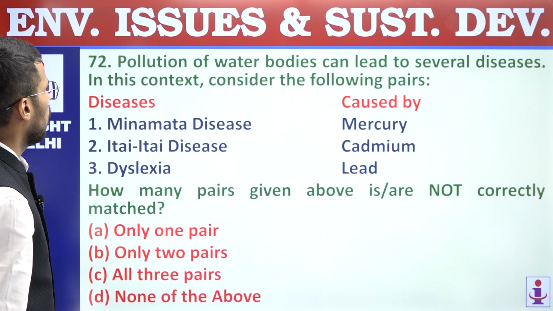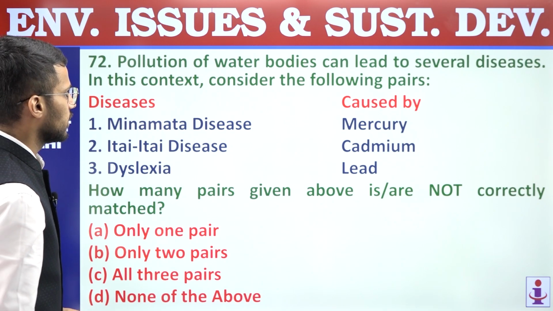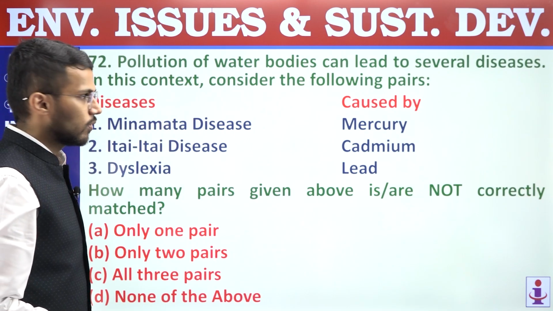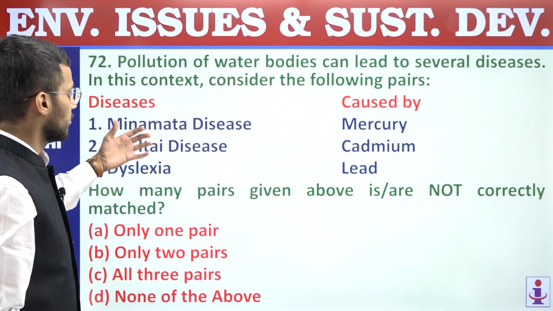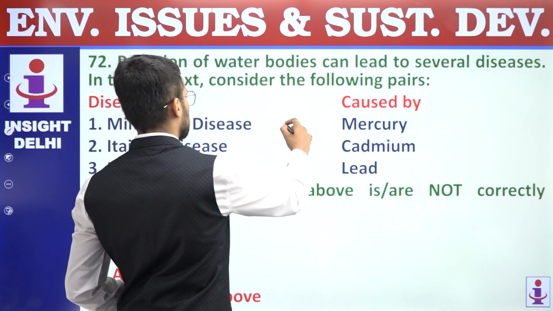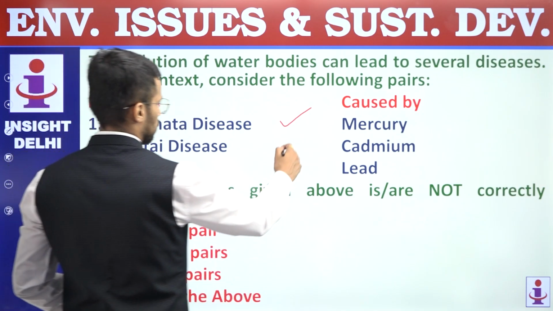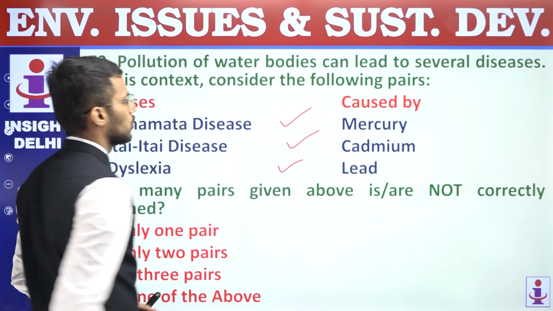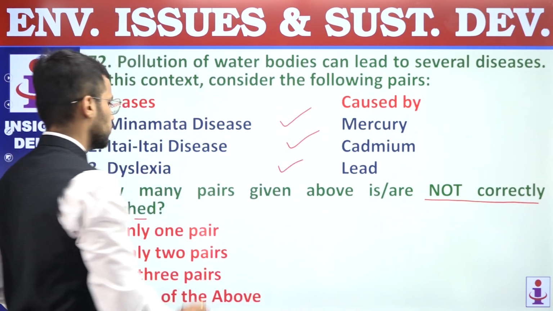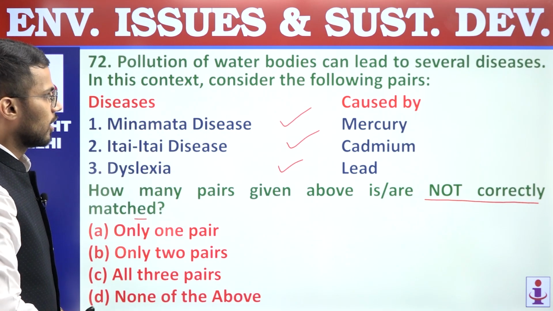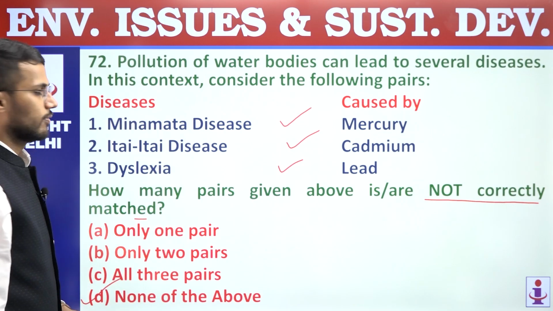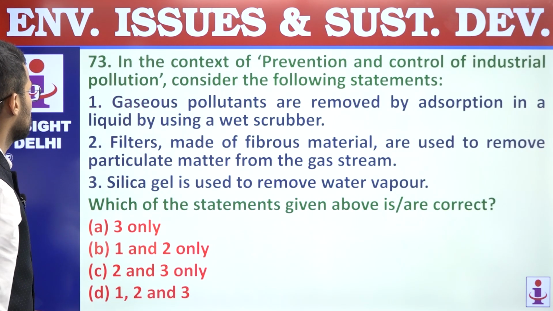72. Pollution of water bodies can lead to several diseases. In this context, consider the following pairs. So we have diseases on one hand and what they are caused by on the other. First, Minamata disease. So we know that it is caused by mercury. Itai-itai is caused by cadmium, and dyslexia is caused by lead. So we are supposed to find out which pairs are not correctly matched. So none of these are incorrectly matched. Answer should be none of the above, right? 72, answer is D. 73.